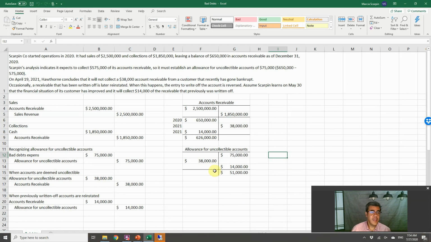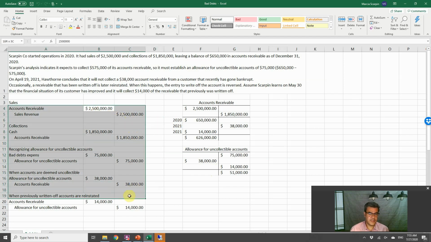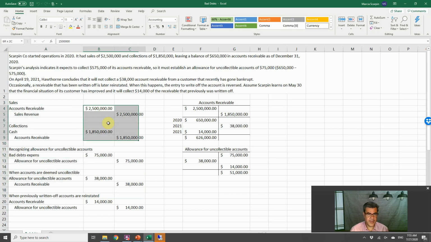Okay, Scarpin Corporation started operations in 2020, so no previous balance. We have sales of 2.5 million and collections of 1,850,000, leaving a balance of $650,000 in accounts receivable as of December 31st. So this is our first example. Let's delete it here and let's do it together.